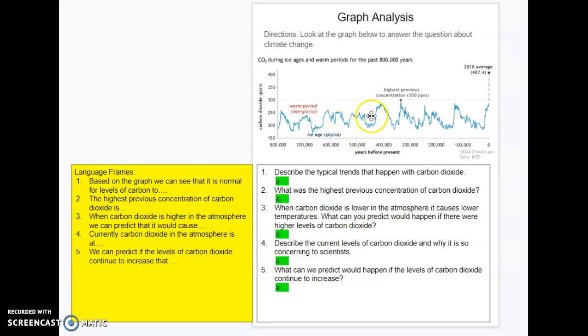Okay, so we can see that it is normal for it to go up and it to go down, but is it normal for it to go this high, this fast? And do you think it's going to come back down soon? All right.